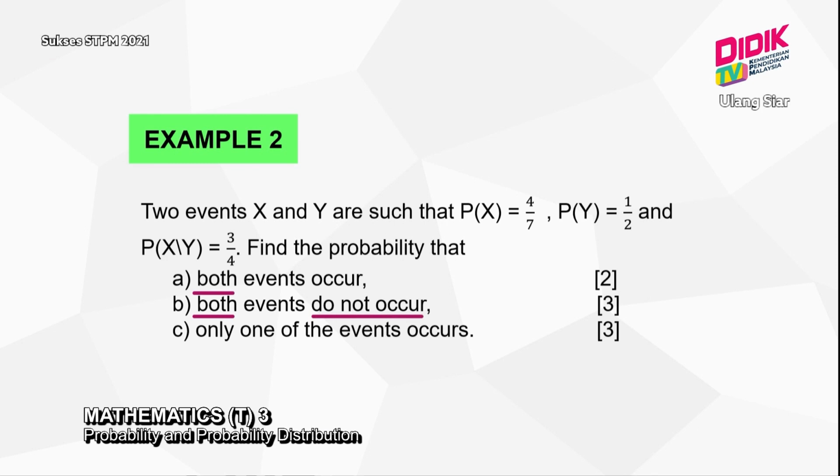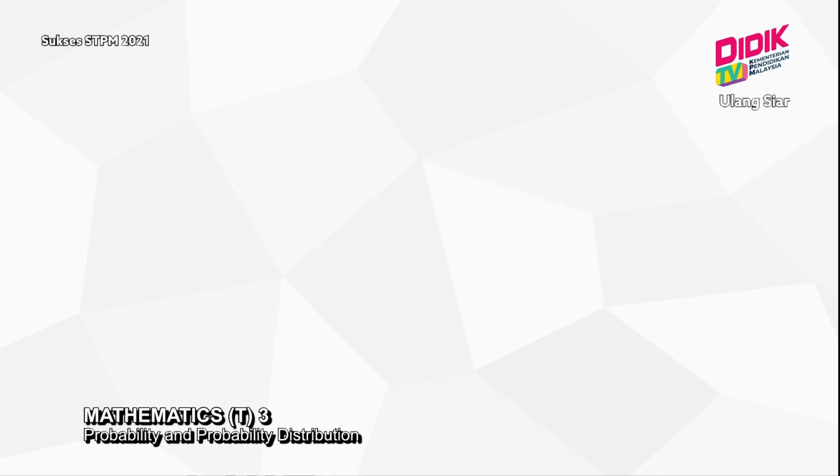That means if you don't know the formula, you cannot answer this question. Then next one, only one of the events occurs. So to answer these three parts of the question, you need to convert the probability statement into set notation. So let us see.